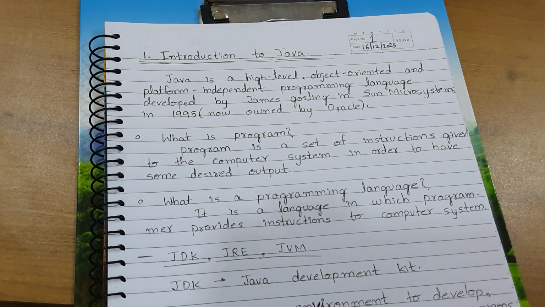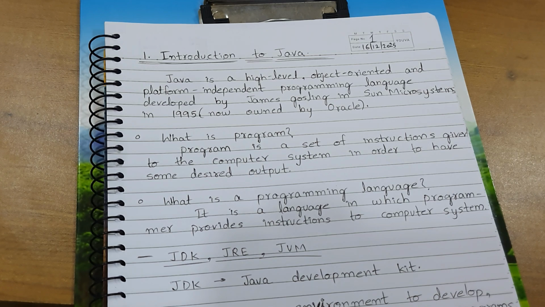act accordingly. So what is a programming language? It is a language in which a programmer provides instructions to a computer. Basically, if we want to carry out a particular task from a computer, we have to give specific instructions to the computer, right? So the language in which we give instructions to the computer system is nothing but a programming language.